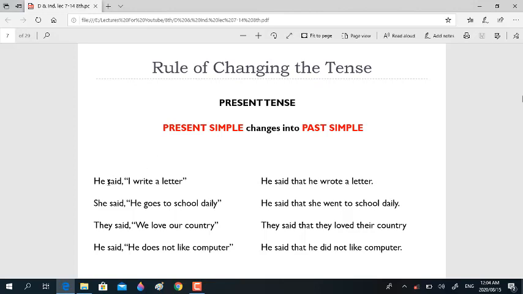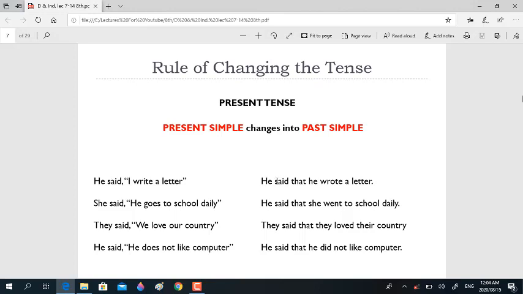So look at this example. He said, I write a letter. This is in past tense, so the tense will change. And look at this, I write a letter. This is the reported part and it is in present simple. So I have just told you that it will have to change into past simple. So you have to know each and every tense with its structure.